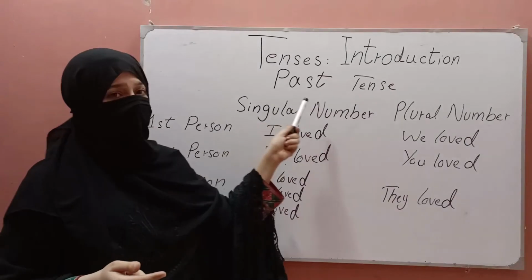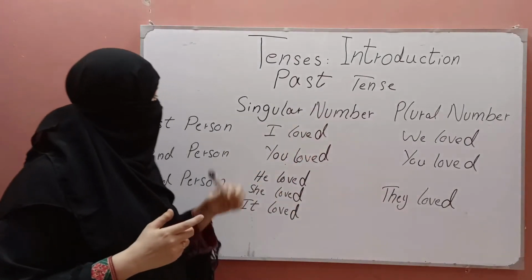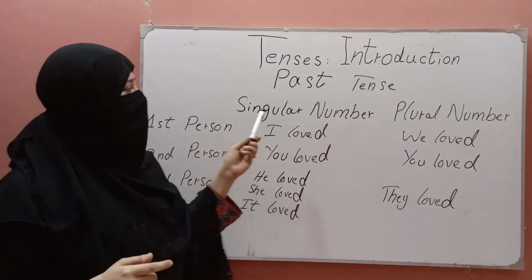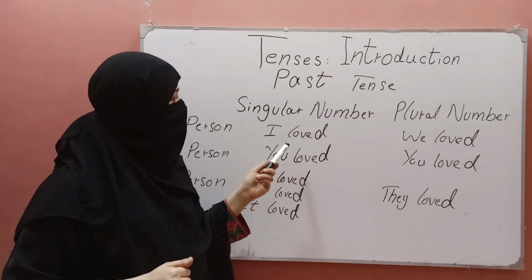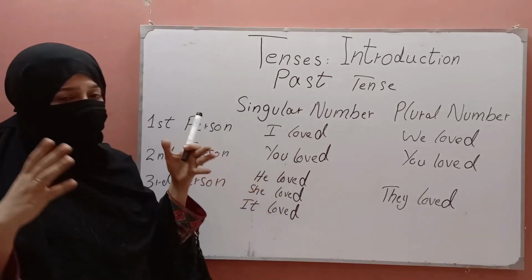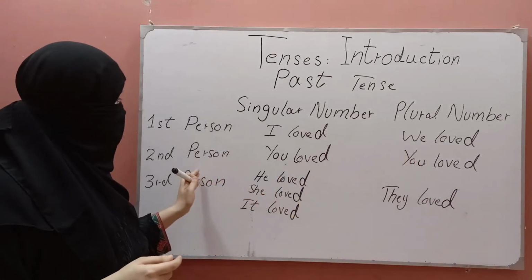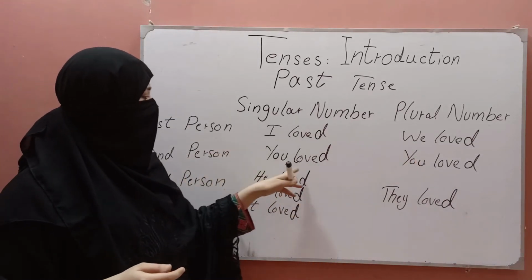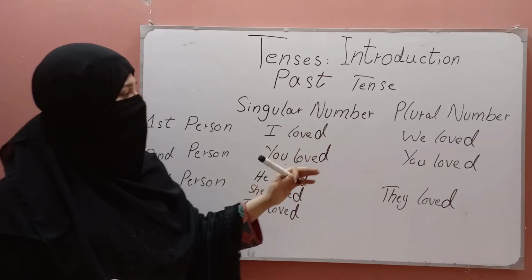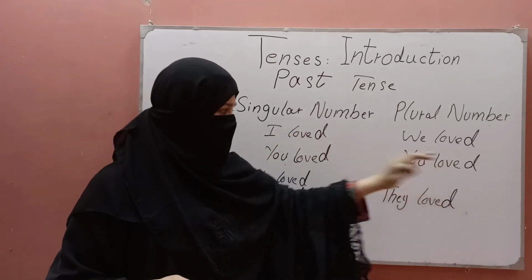Look at the examples of past tense. If first person is in singular number, we use I loved. If first person is in plural number, if there are so many, we use we loved. If second person is in singular number, we use you loved, and if second person is in plural number, again we will use you loved.